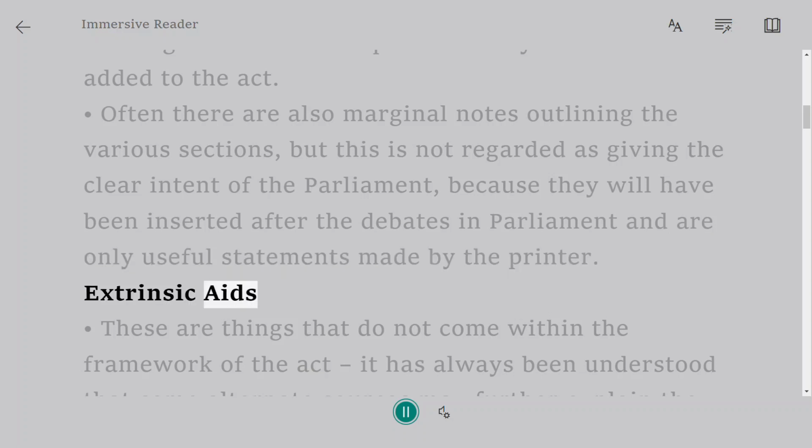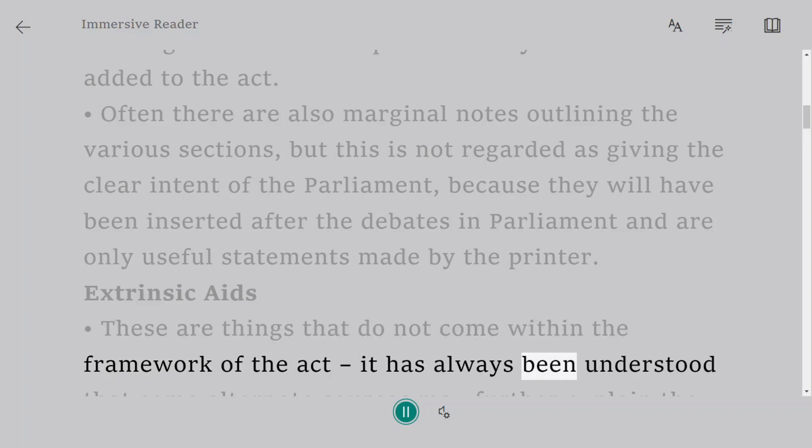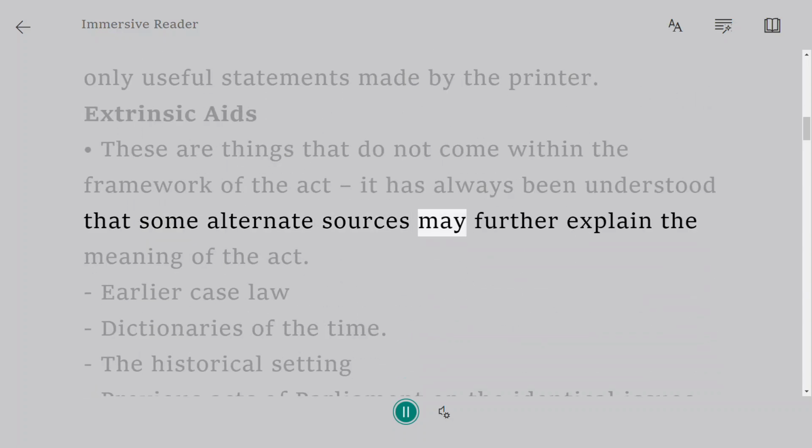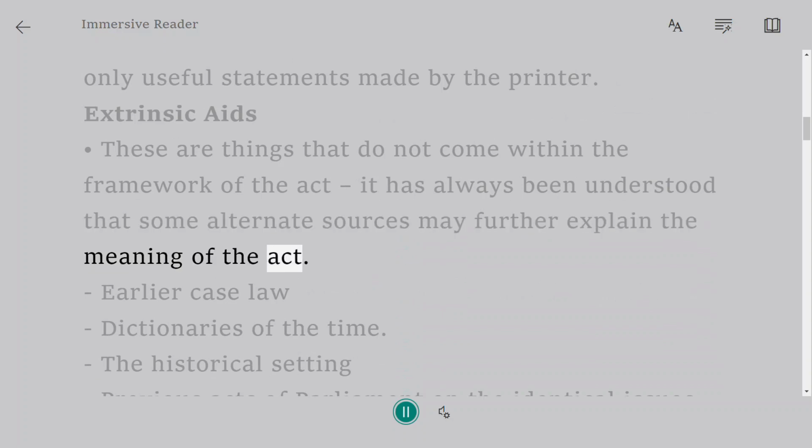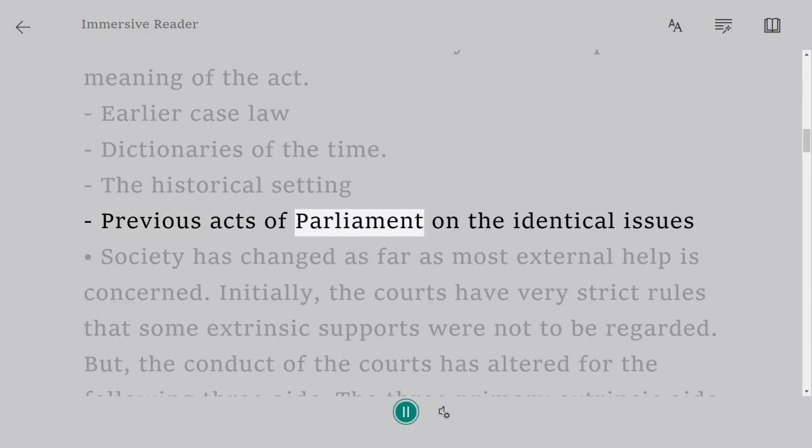Extrinsic aids. These are things that do not come within the framework of the Act. It has always been understood that some alternate sources may further explain the meaning of the Act. Earlier case law. Dictionaries of the time. The historical setting. Previous Acts of Parliament on the identical issues.